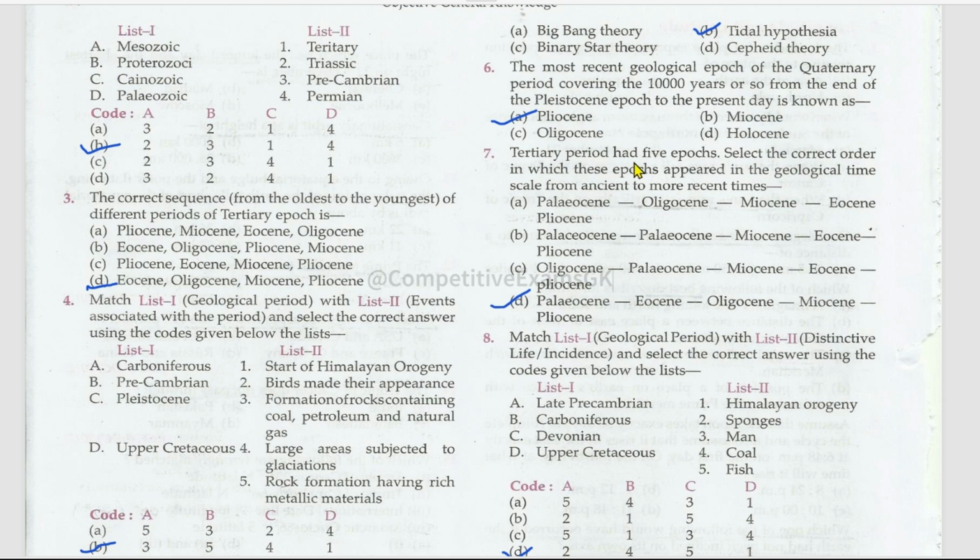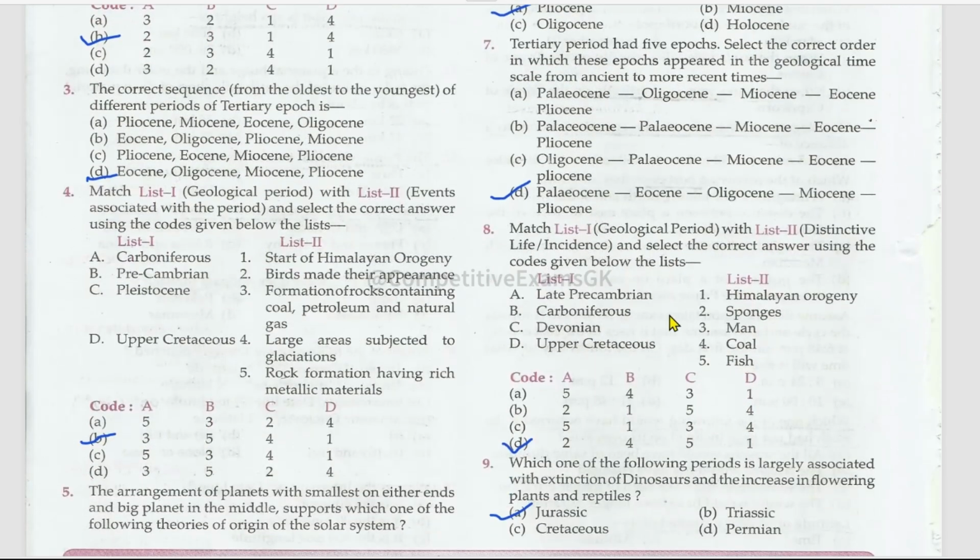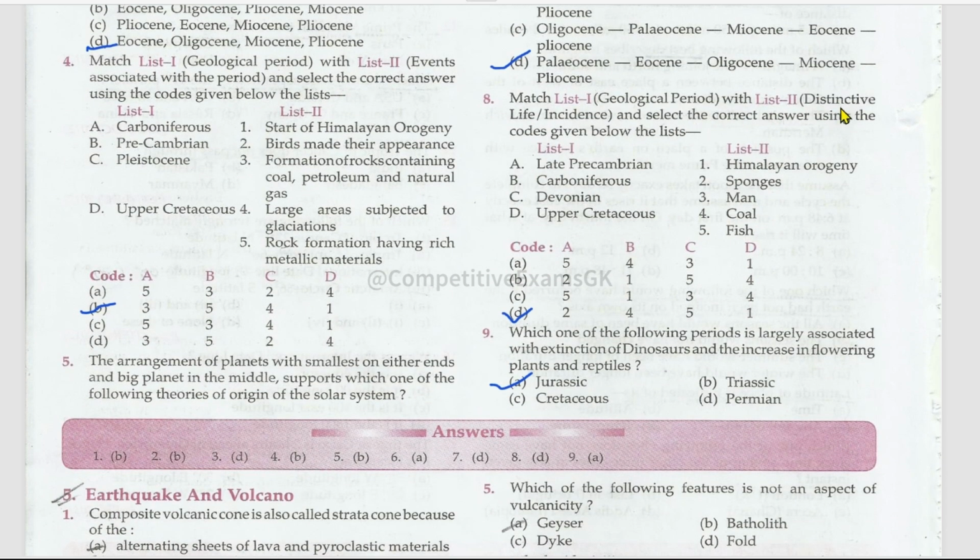Tertiary period had 5 epochs. Select the correct order in which these epochs appeared in the geological time scale from ancient to more recent times. Paleocene, Eocene, Oligocene, Miocene, and Pliocene. Another matching: geological period and the distinctive life form incidents.